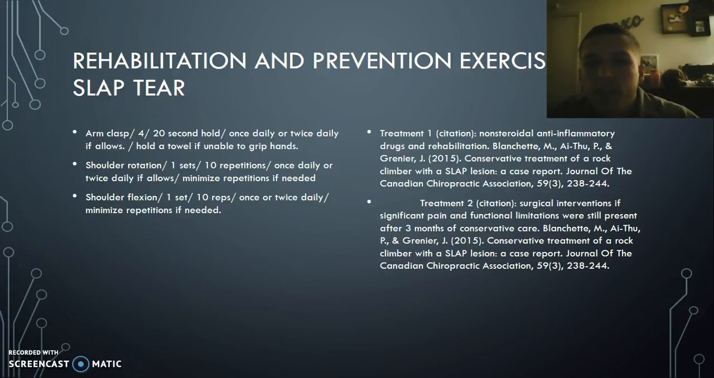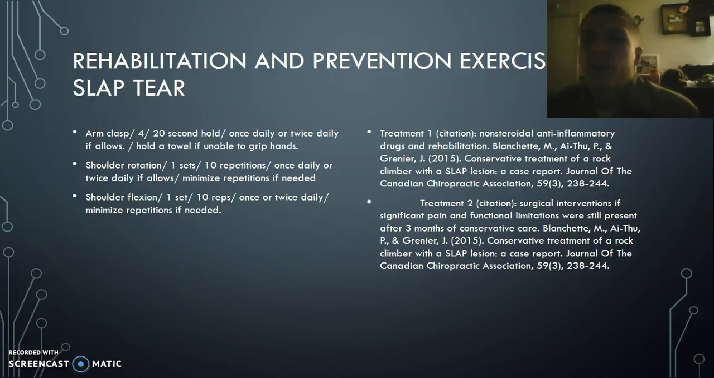Minimize repetitions if needed, so cut down to 5, or just do no resistance depending on the point of rehab where we're at. Shoulder flexion, 1 set, 10 reps, once or twice daily. Minimize repetitions if needed.